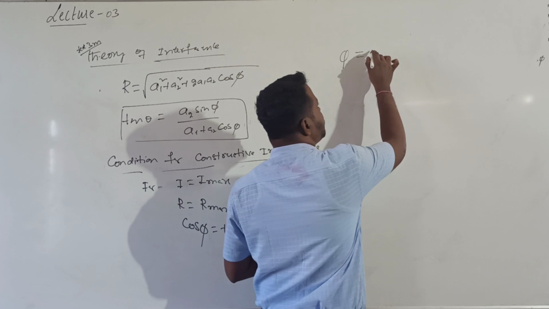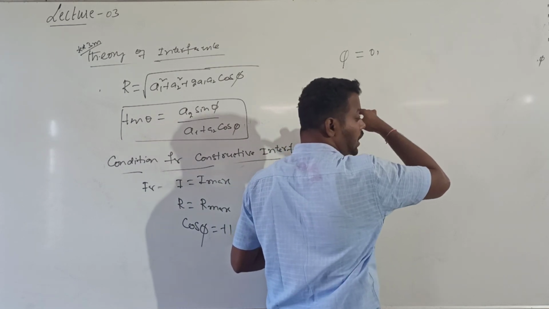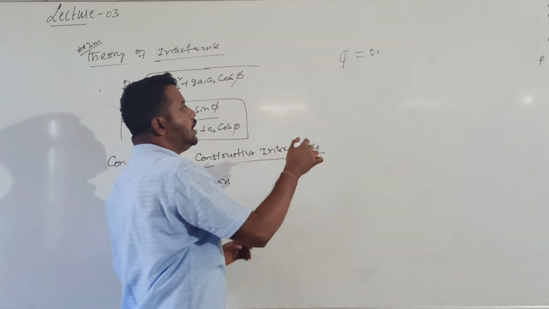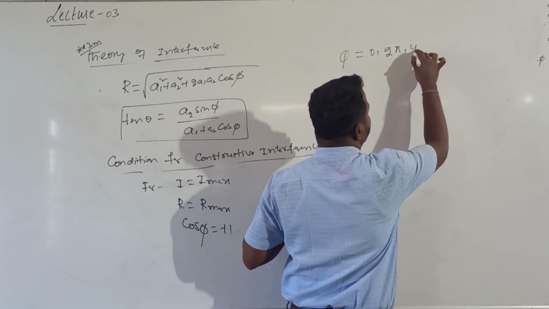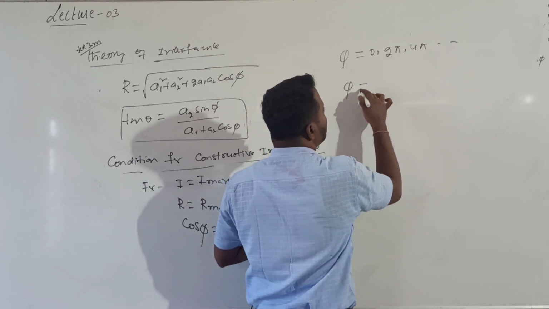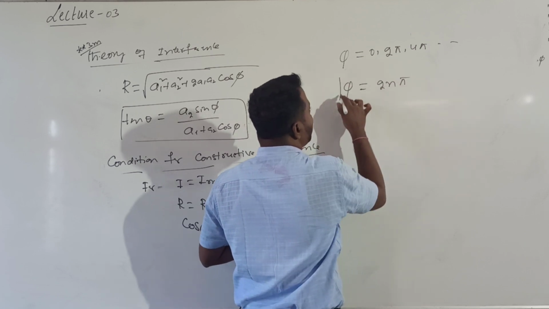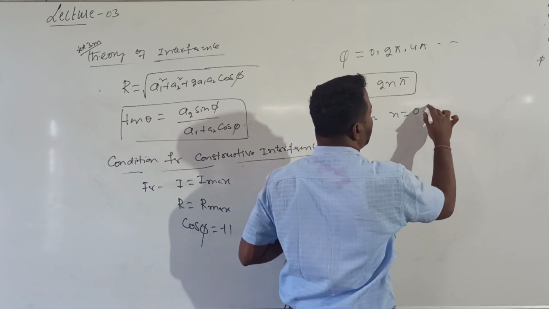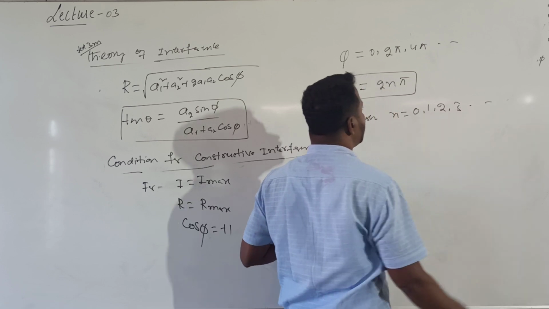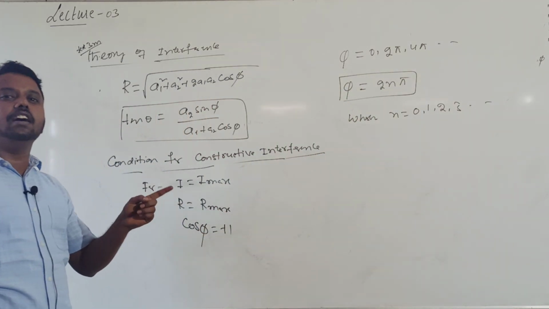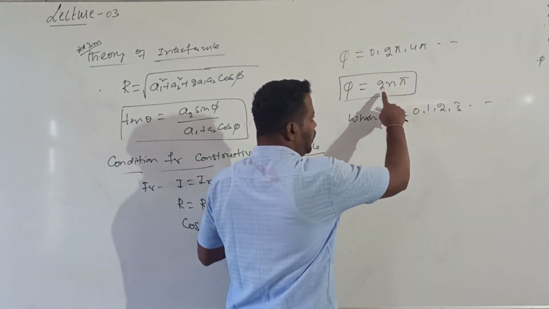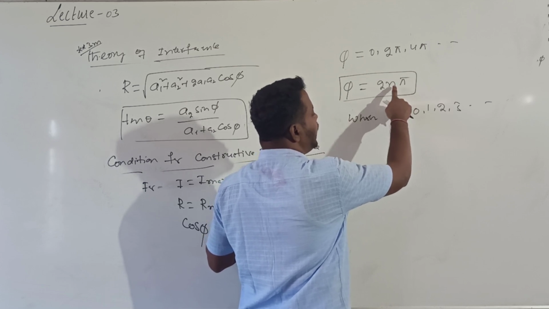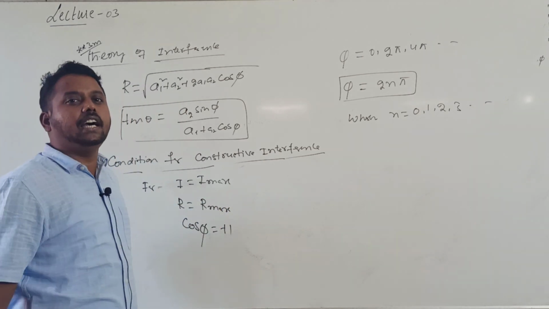Cos 0 value is equal to plus 1. Next to which value will I get cos equal to 1? Cos 2 pi value, 360 degrees, like 4 pi value, and so on. So phi value should be equal to 2n pi, where n is equal to 0, 1, 2, 3, and so on. So whenever the phase angle value is equal to 2n pi, that is, the phase angle is equal to 2 pi times an integer multiple.